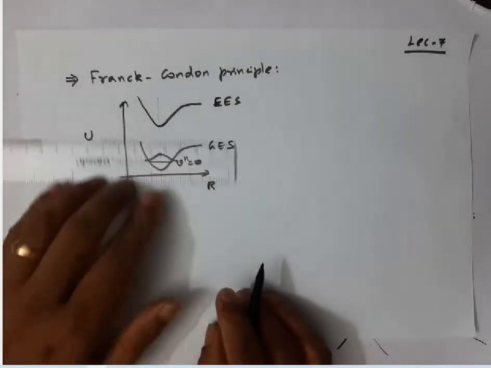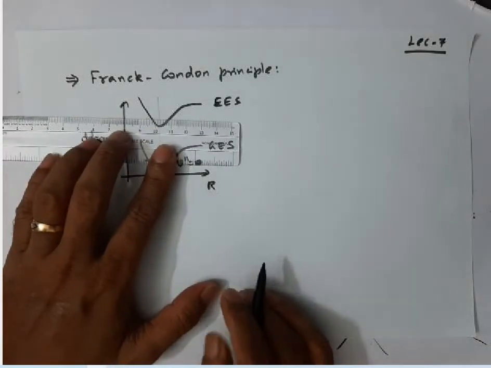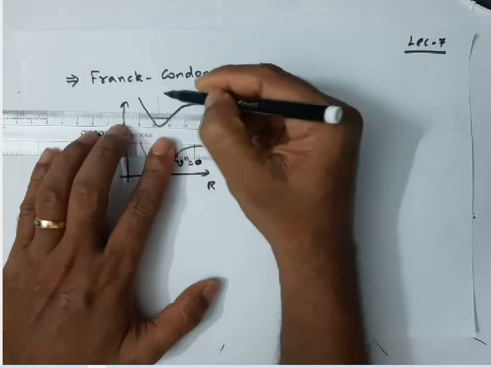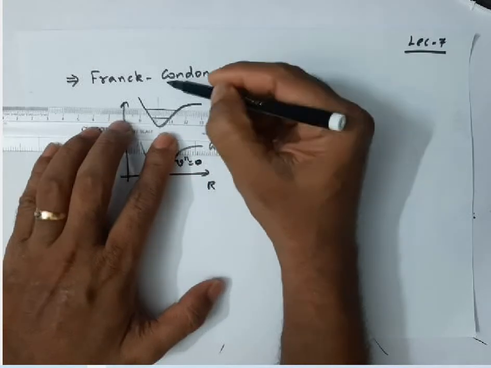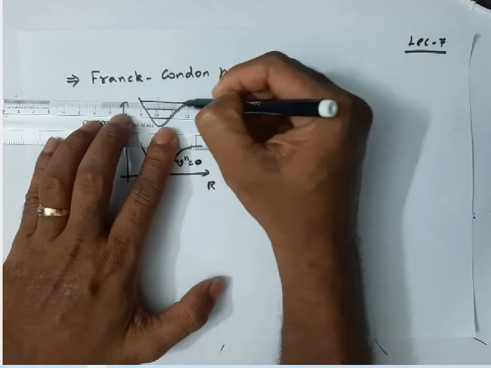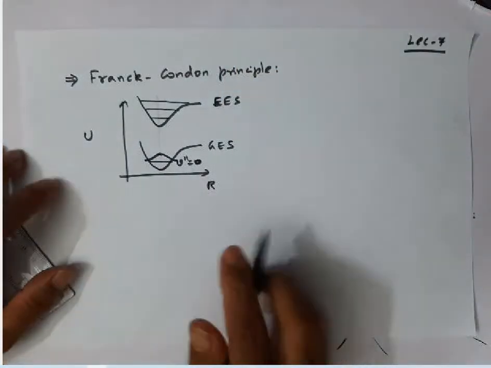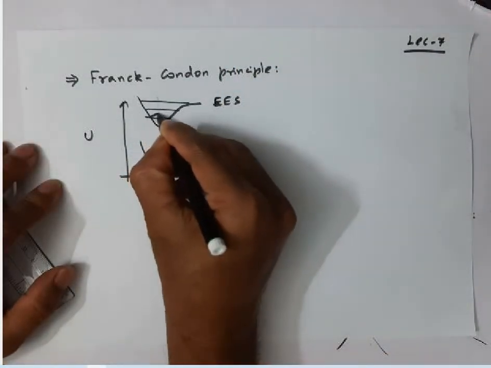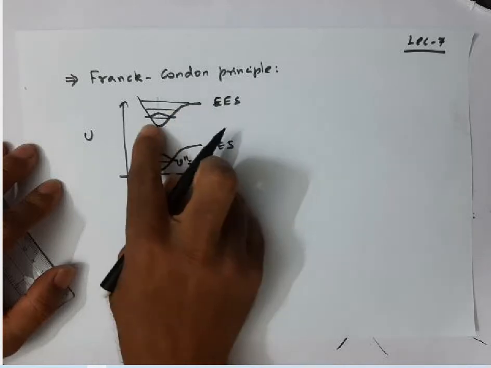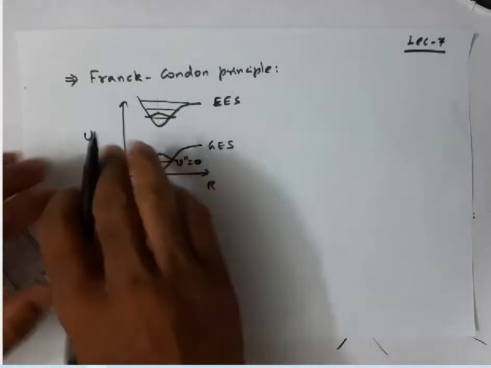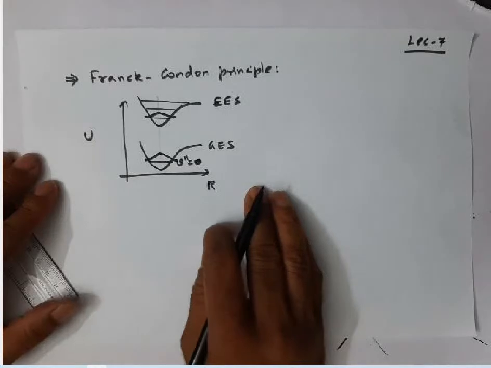Whereas the wave functions of excited vibrational states play an important role in the electronic transition. Here also the ground vibrational state wave function has a form which looks something like a Gaussian curve.